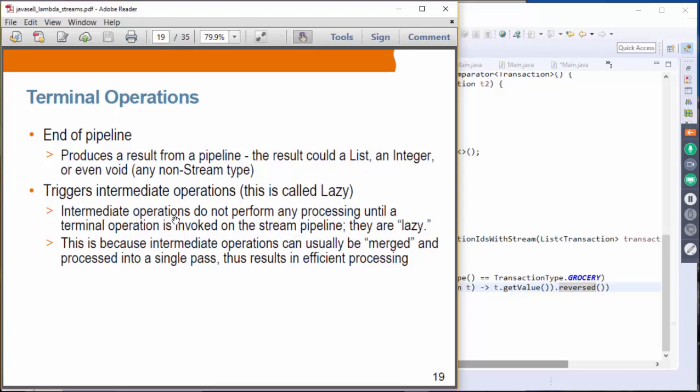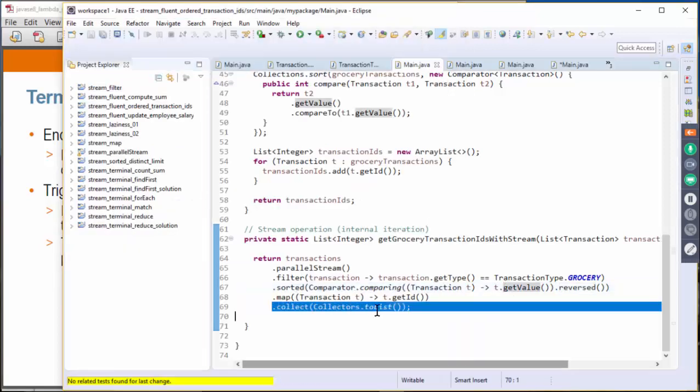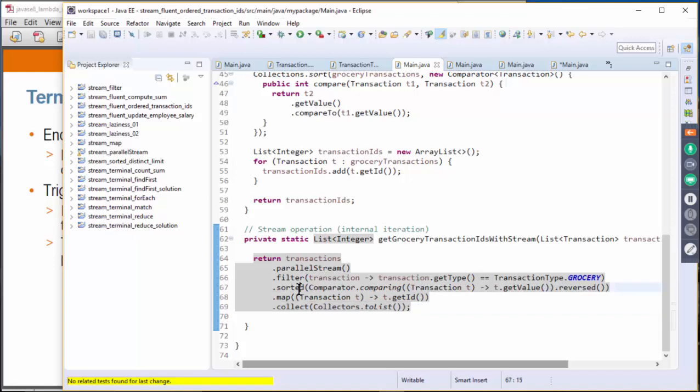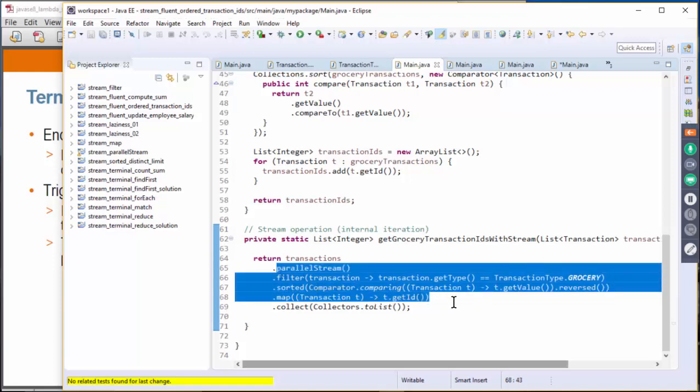The reason why stream operation is designed in a lazy fashion is because the intermediate operations can be merged and processed in a single pass, and that will result in efficient processing. Instead of doing an operation here and then here and then here, these things can be optimized by the stream framework.